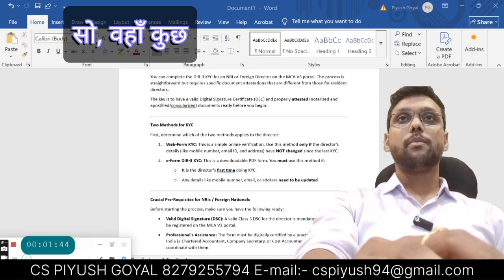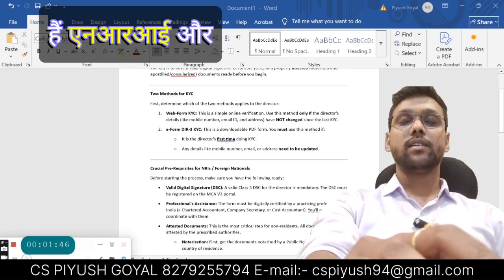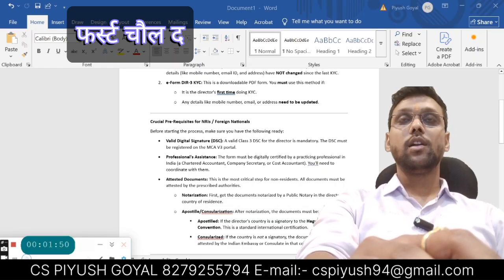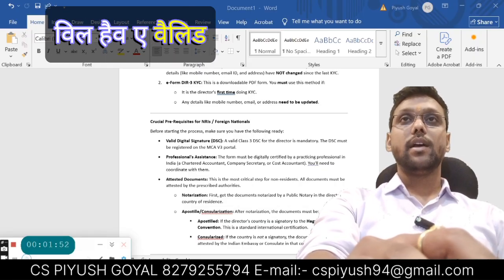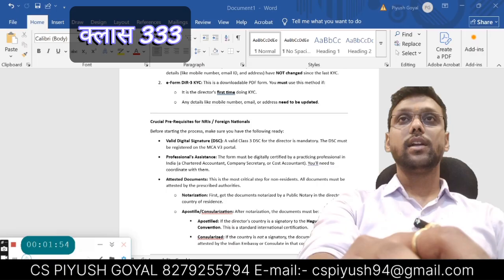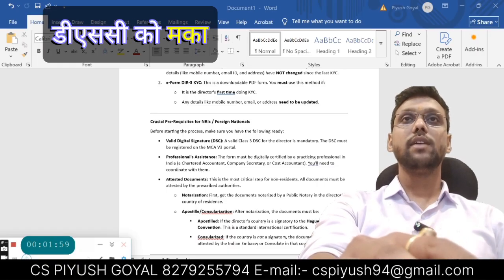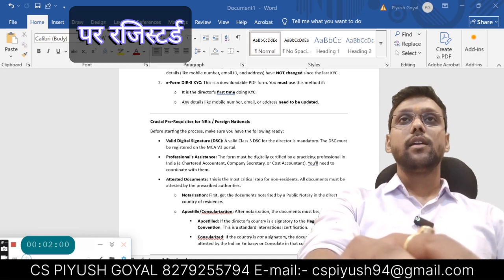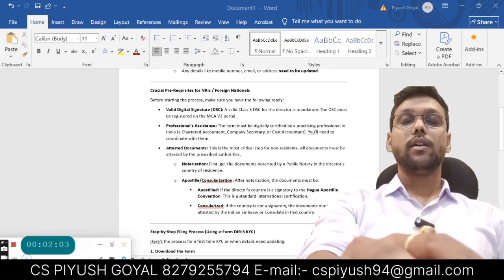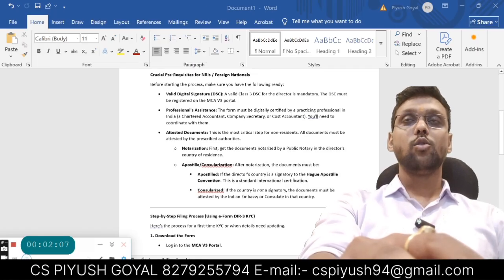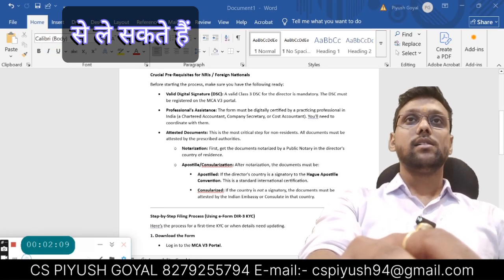So there are certain prerequisites for the NRI or foreign national KYC. First of all, the foreign director must have a valid Class 3 DSC, which is mandatory. The DSC must be registered on the MCA V3 portal, and if you want professional assistance, you can take it from a Company Secretary.